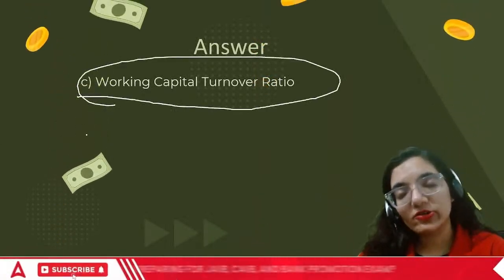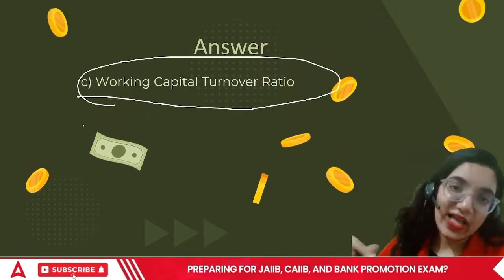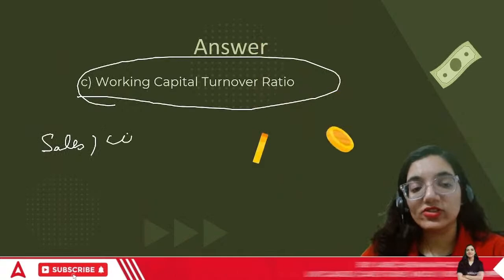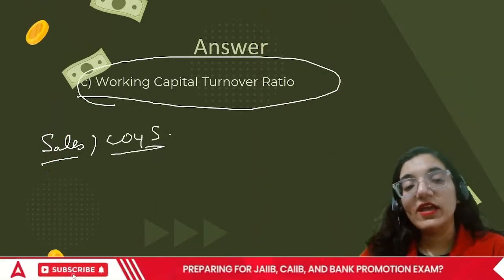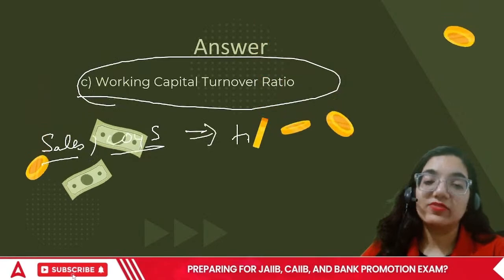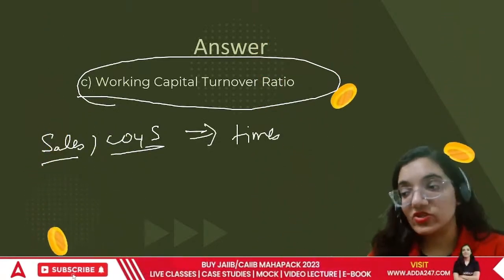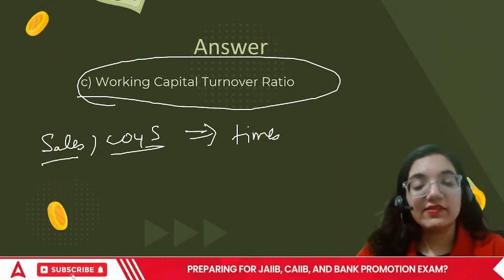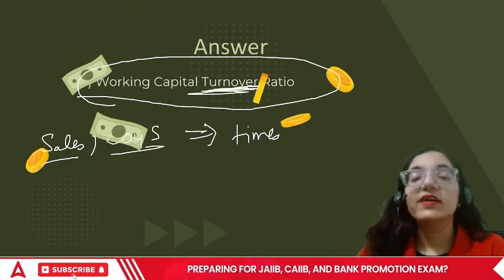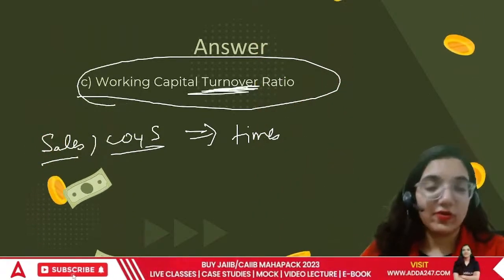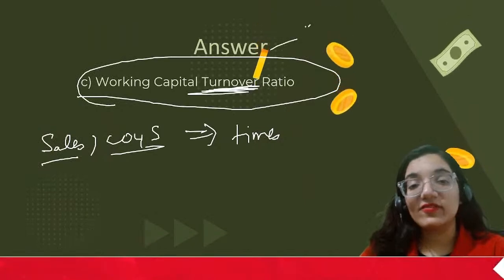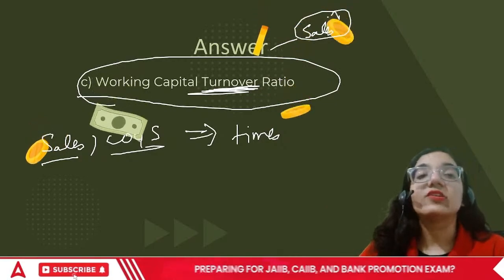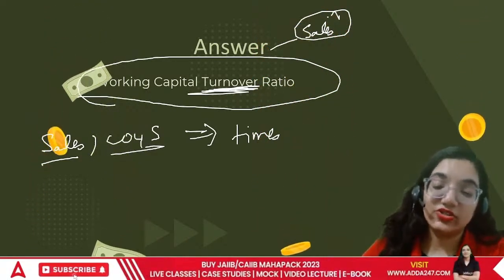Remember, all the turnover ratios either have sales or COGS, cost of goods sold, as their numerator. And all of them are expressed in times. Hardly two, three ratios are there where the numerator is not sales or COGS. Otherwise, as expressed in their type only, they are connected with the turnover of the organization. Turnover means the sales of the organization. Okay? So these are called turnover or activity ratios.